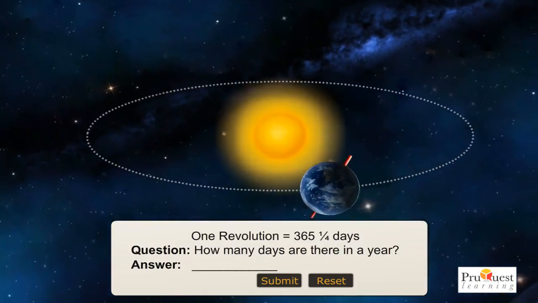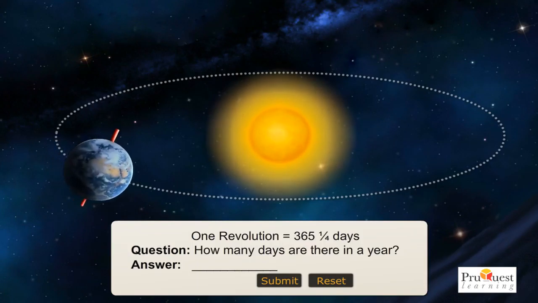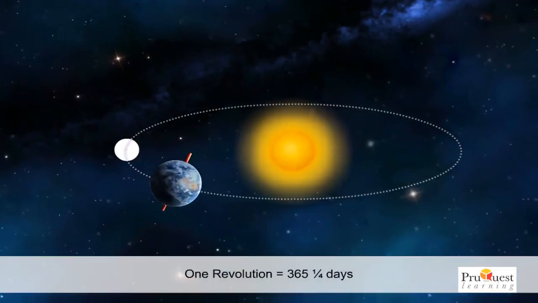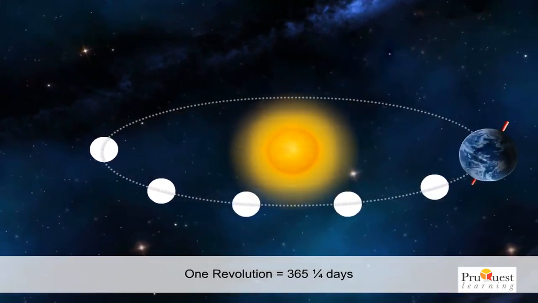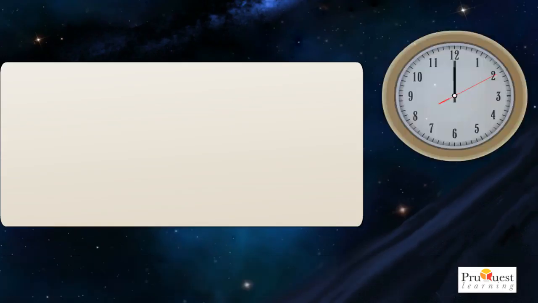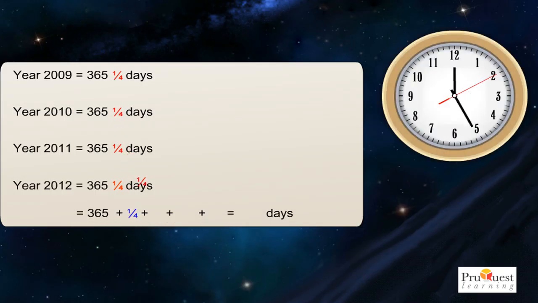Earth takes 365 and 1/4 days to complete one revolution. How many days are there in a year? It is almost the same amount of time that the Earth took to complete one revolution. The remainder of 1/4 days, that is about 6 hours, are added over a period of 4 years. This adds up to one extra day. This extra day is added to the month of February.